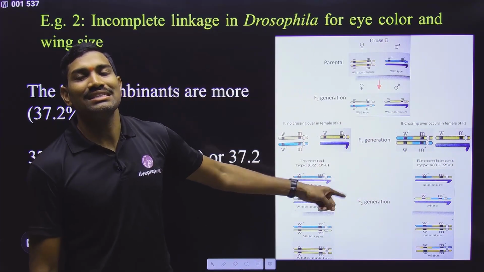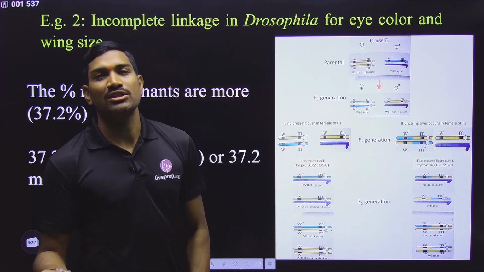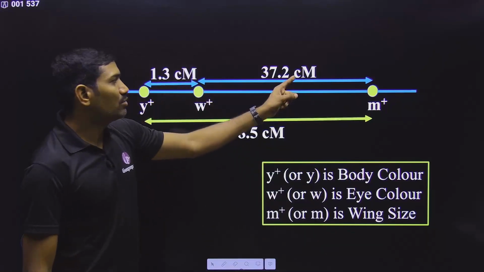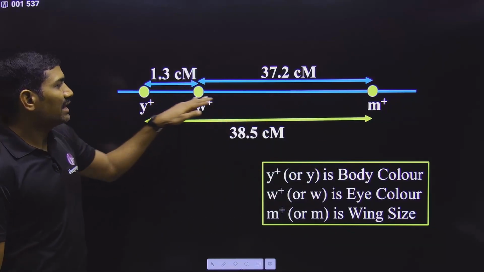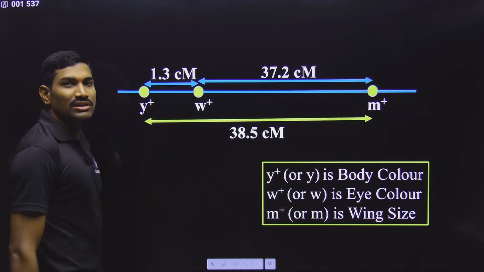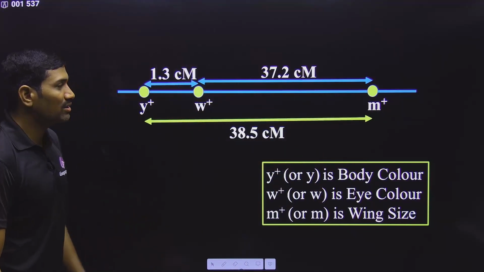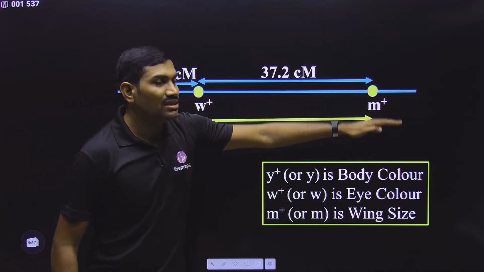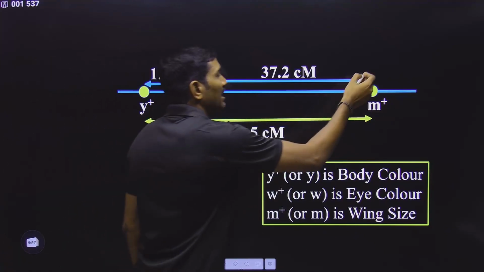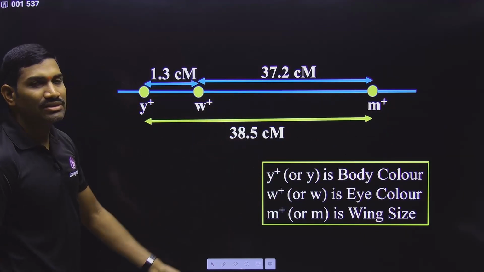So in this way these are examples for the linkage. So here 37.2% recombinants are formed. That means the distance between two genes is 37.2 centimorgan, and this is the arrangement of genes here. So between these two genes 1.3 centimorgan, and between these two genes it is 37.2 centimorgan, and the arrangement of genes is in this sequence. That means the distance between gene for body color and gene for wing size will be what? Simply addition of these two, 38.5 centimorgan.